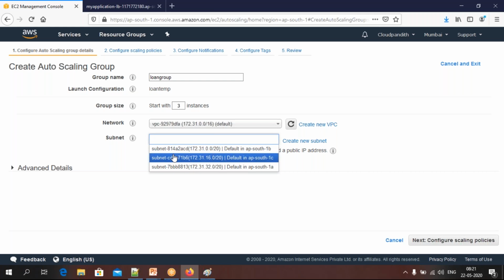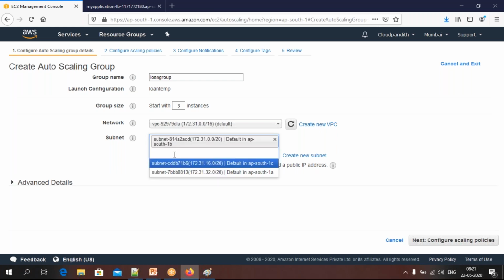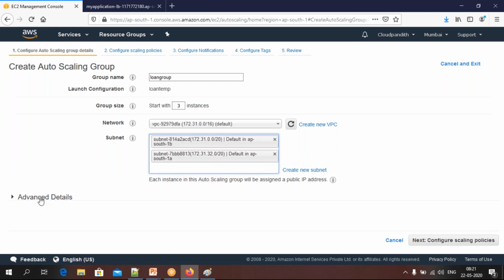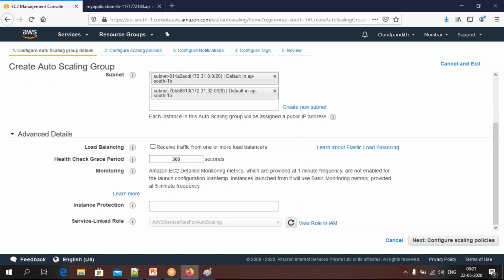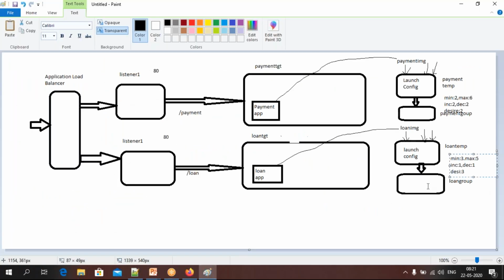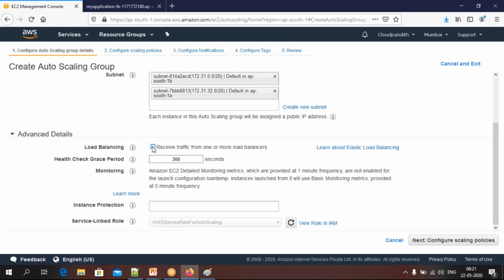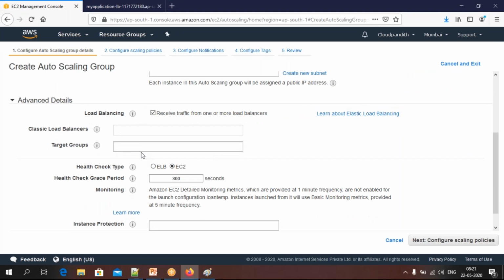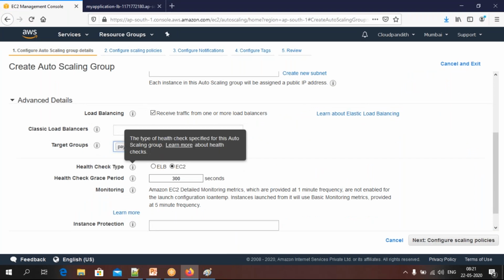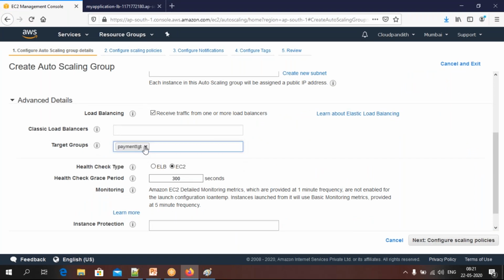Okay, where do I want to launch? In B and in A. You have to go into advanced settings. Here you need to enable it, so whatever servers this group is launching, where it has to launch: in load balancing we have a target group, that is loan TGD, there it has to launch. For that, select receive traffic from load balancer. The target group is payment; remove this, put here loan TGD.